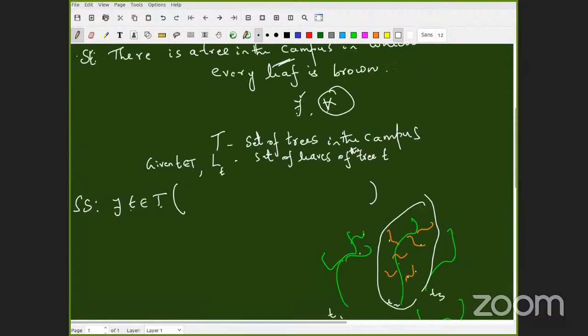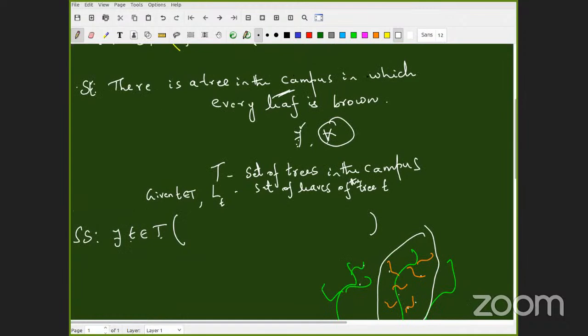Look at the statement: there is a tree in the campus in which every leaf is brown. Have you understood this statement? So what is capital T? Capital T is the set for the first quantifier, there exists. We have put capital T. That also you understood? Yes, sir. All right.